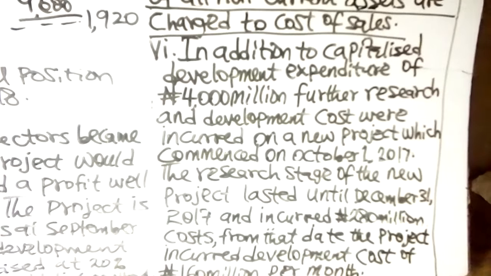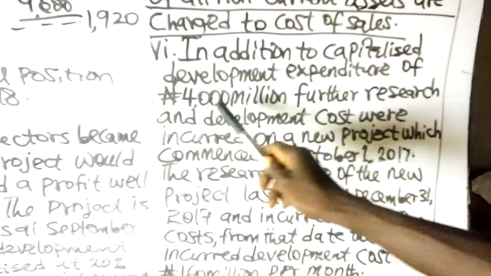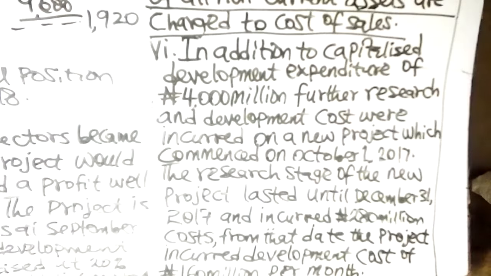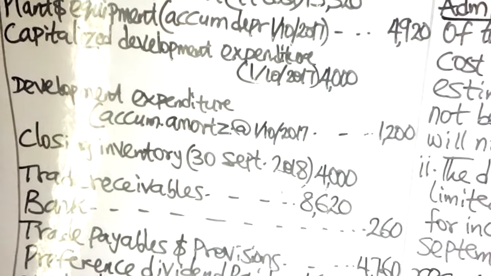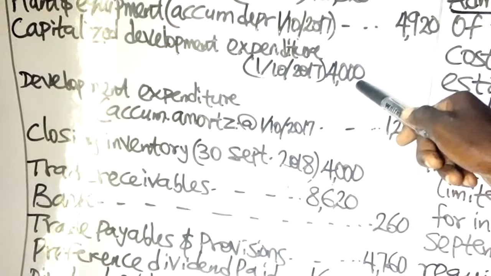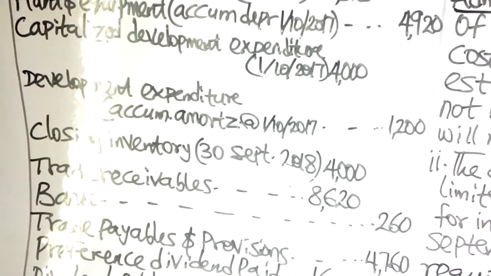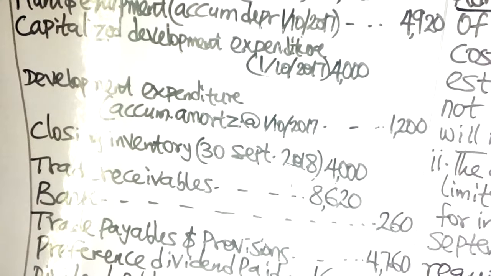In note 5, you were told that in addition to capitalized development expenditure of 4 billion naira, which is given in your trial balance, and that one equally has an amortization of 1.2 billion.